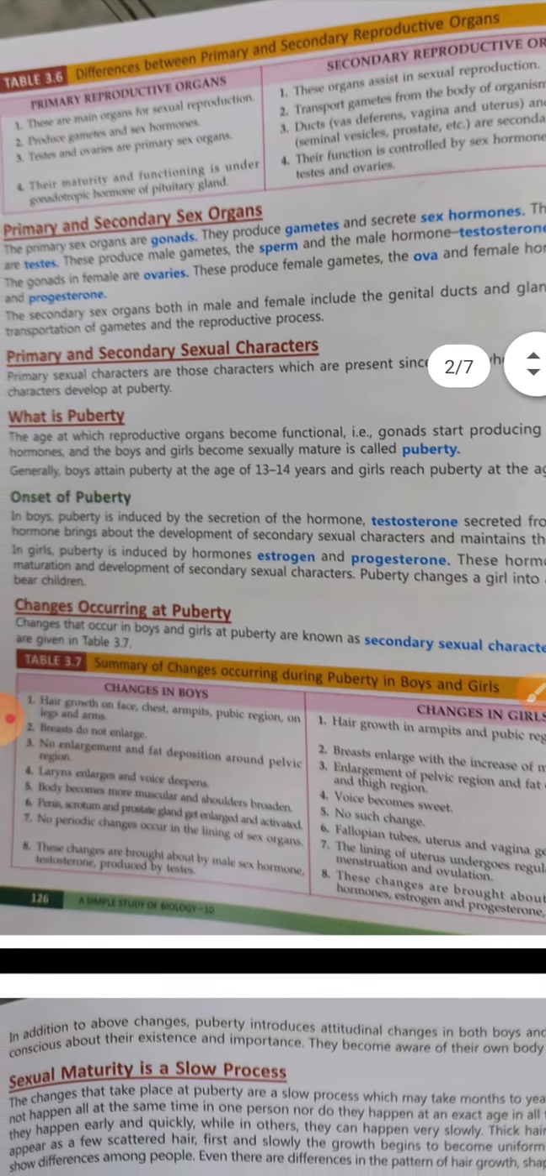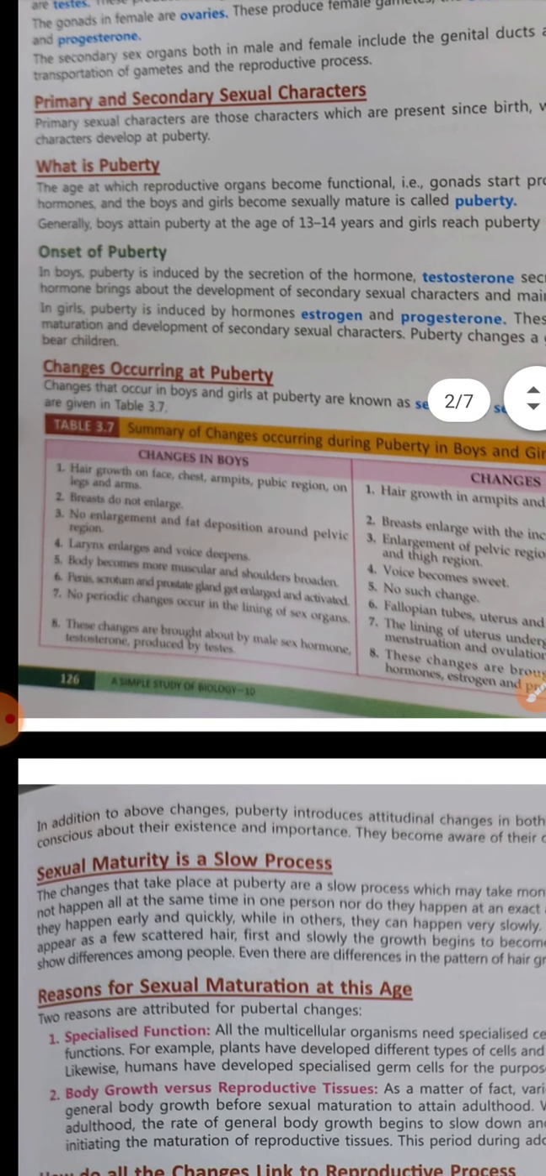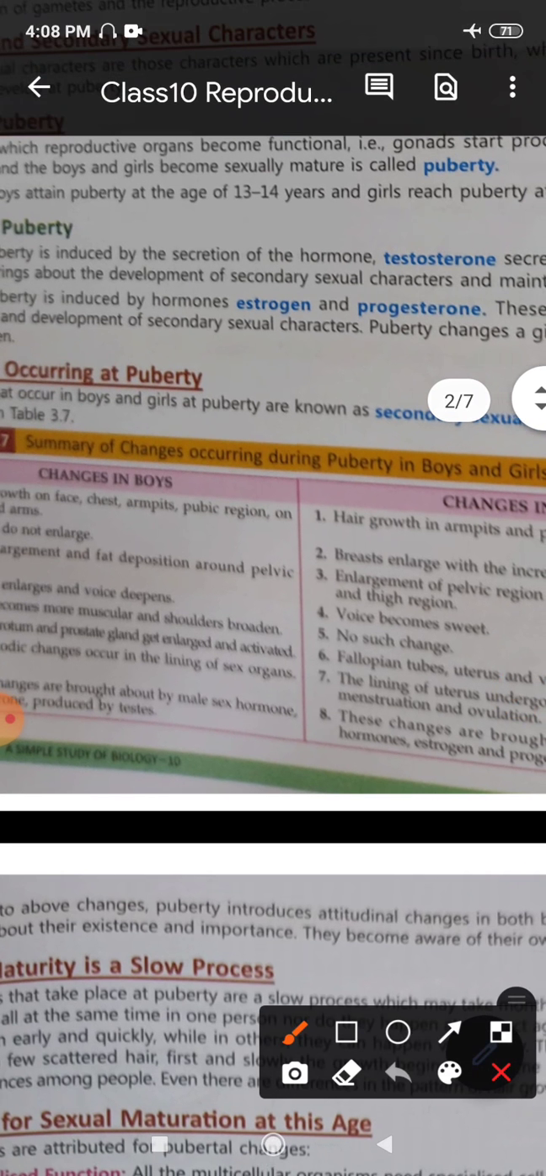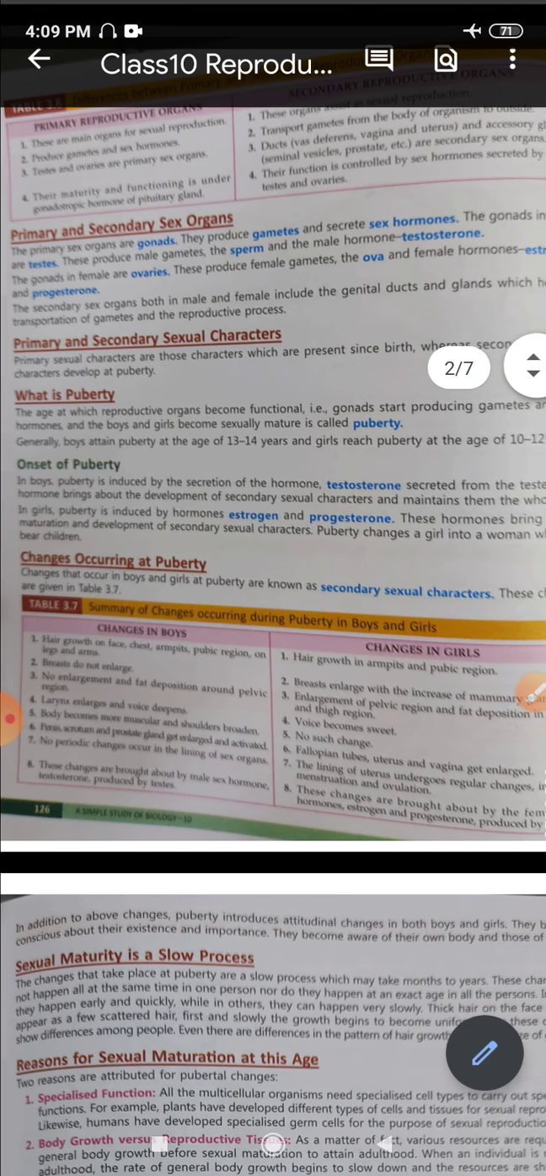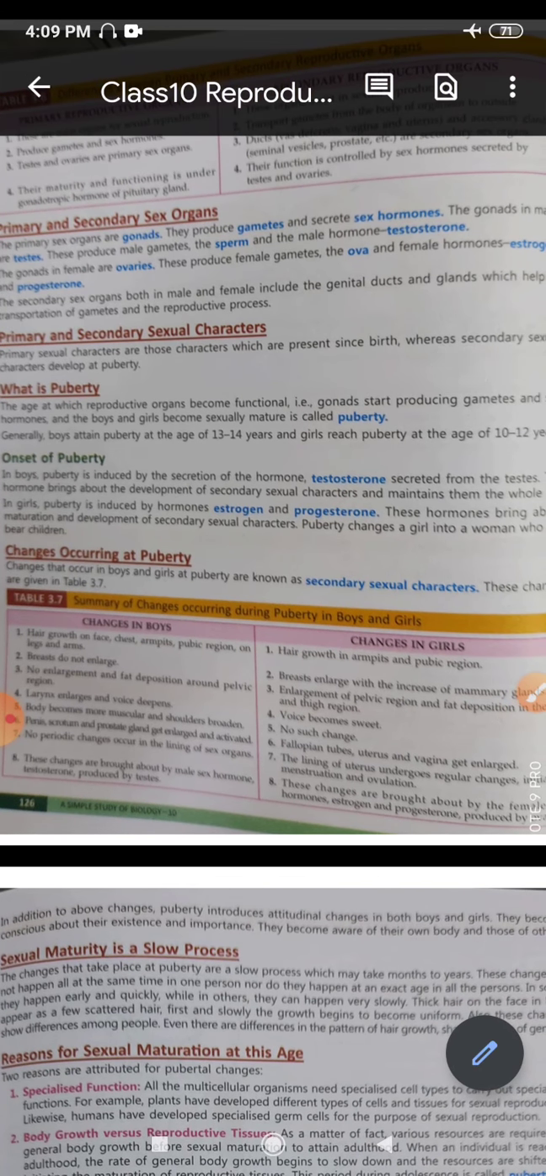Then at the onset of puberty, once puberty has been attained by the individual, what happens? In boys, puberty is induced by secretion of the hormone testosterone, right? As we had discussed earlier, at the time of puberty the gametes are produced, and the sex hormones are secreted. So in boys at puberty, the secretion of the hormone testosterone takes place from the testes, of course. The hormone brings about development.